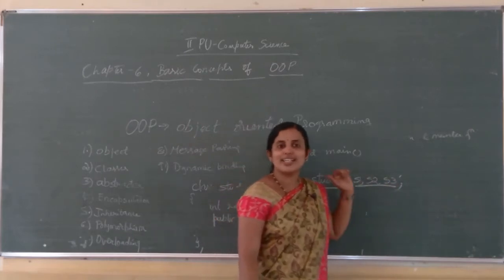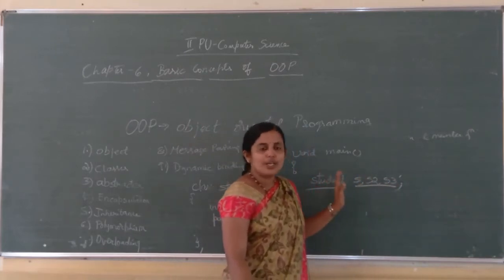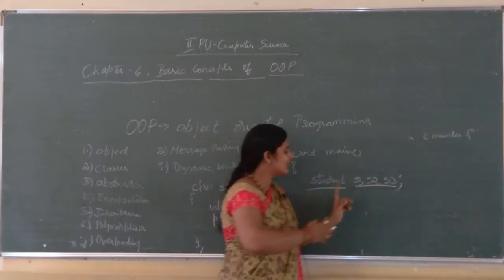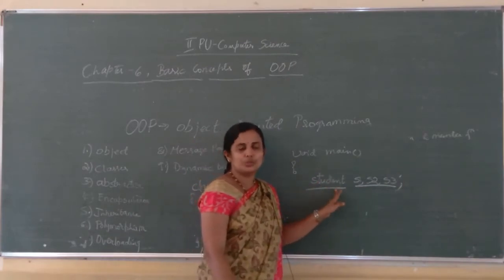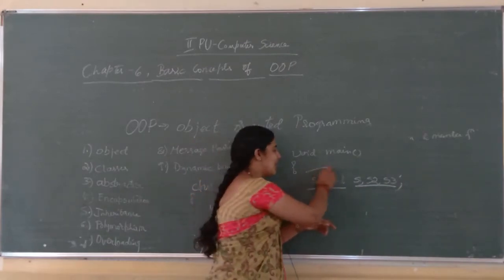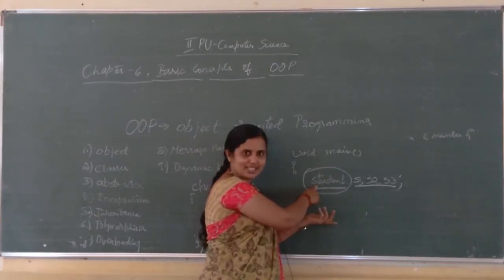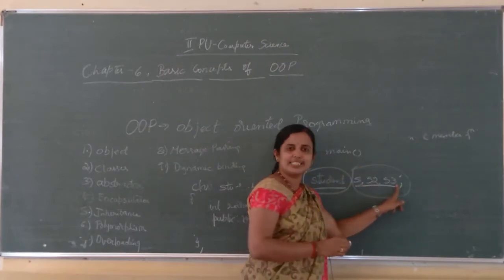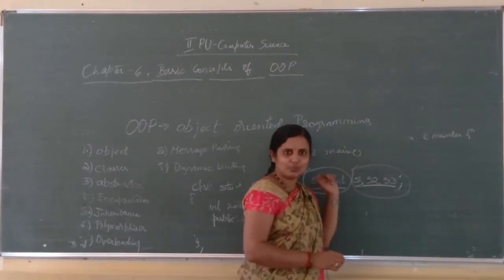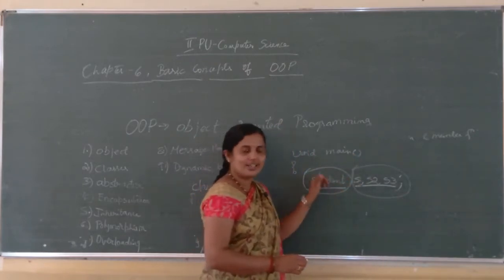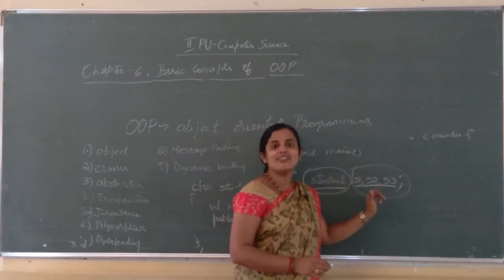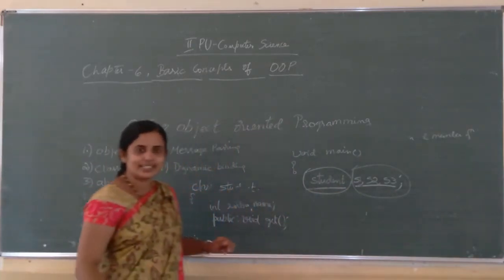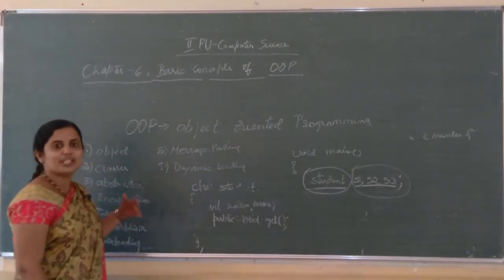Here S1, S2, S3 are considered as objects, isn't it? So here we have grouped them together. S1, S2, S3 are grouped together under what? Under a particular class, student. Is it clear? So you can say student is a class. Class is a way of grouping objects. S1, S2, S3 are the objects, the students, the variables of student type.